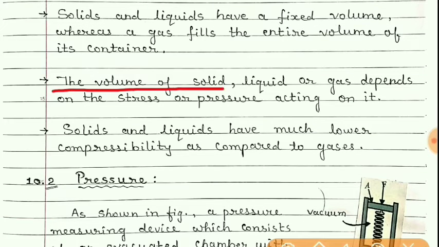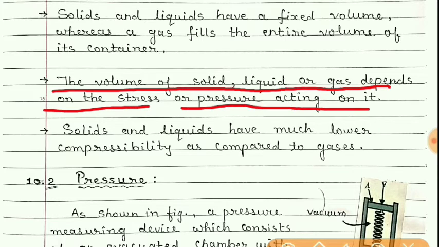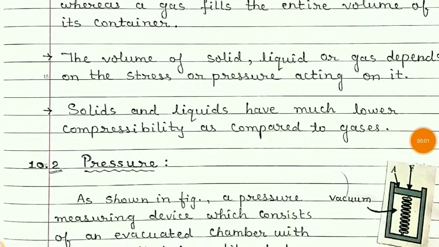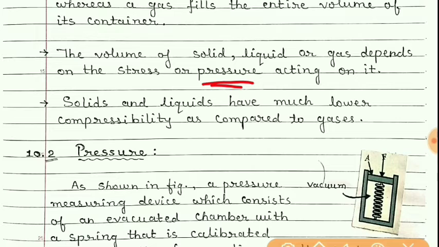The volume of a solid, liquid or gas depends on the stress or pressure acting on it. Now students, remember, when pressure is applied to solids, their volume changes, and we have studied that in our previous chapter.